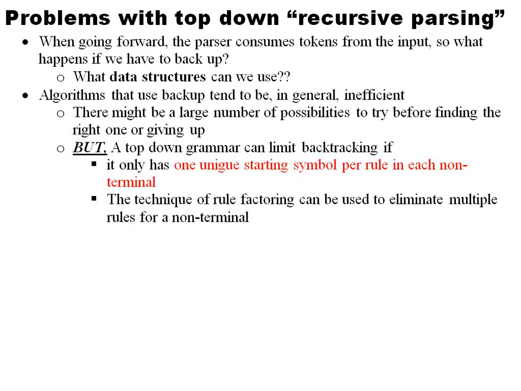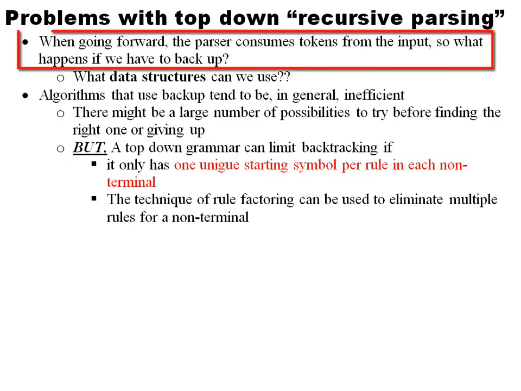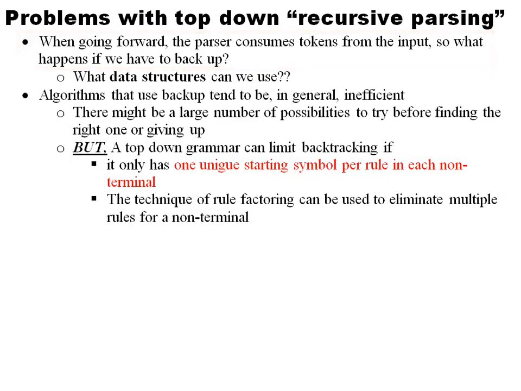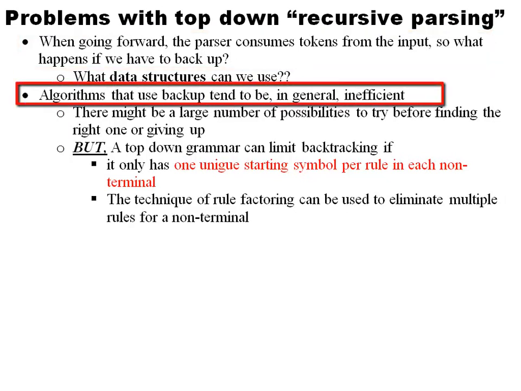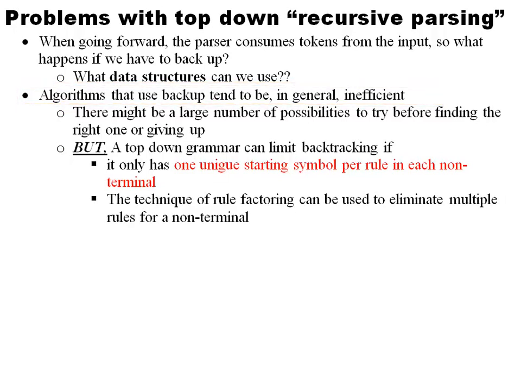There are many issues with using top-down or recursive parsing. When going forward, the parser consumes tokens from the input, so what happens if we have to backtrack? Now, we have to use certain data structures in order to do that, and that's complicated and sucks up a lot of memory. The algorithms that use the backup tend to be, in general, inefficient. There's a lot of recursion, there's a lot of memory storage using the stack. It's a lot of problems when it comes to that.